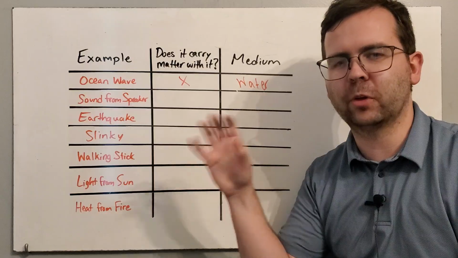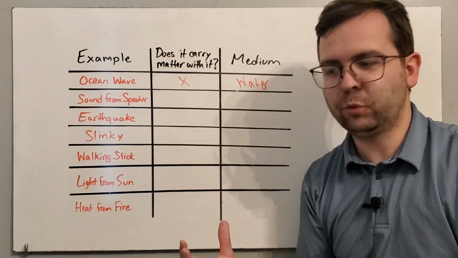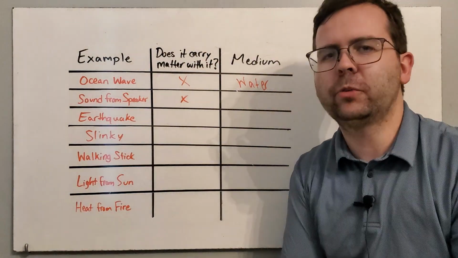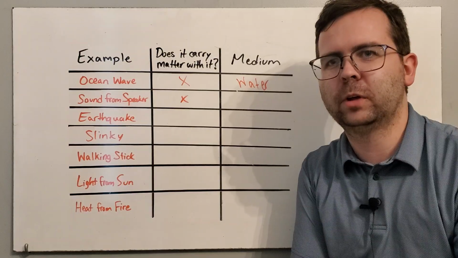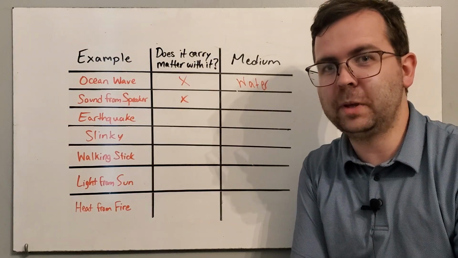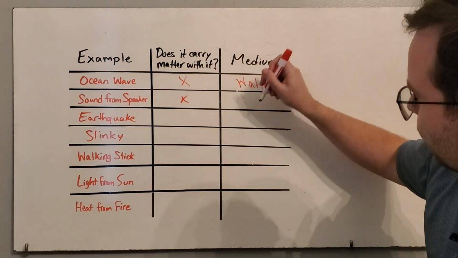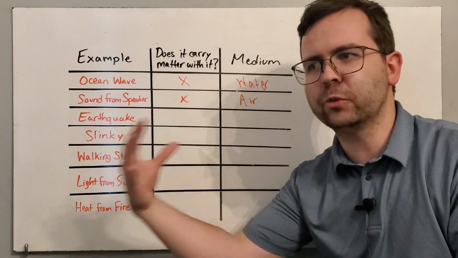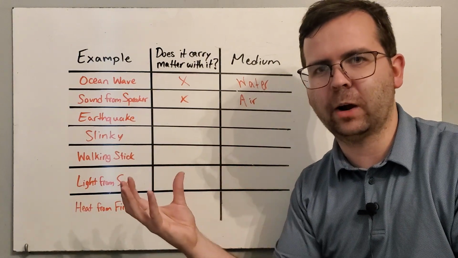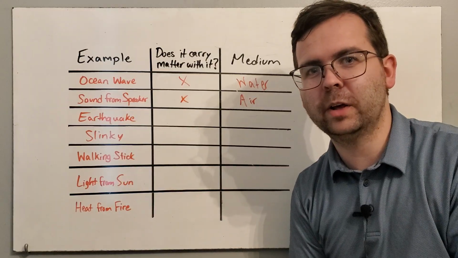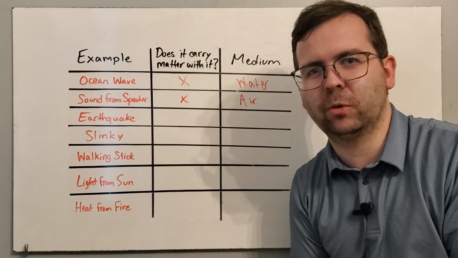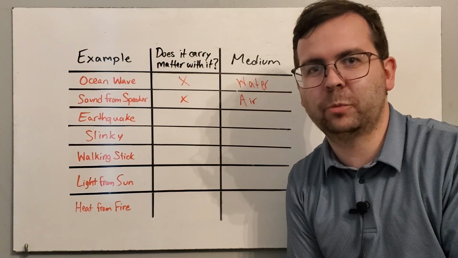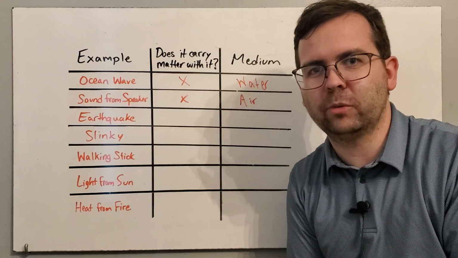So a speaker produces a sound wave. Does a sound wave carry matter with it? No, it does not. What is the medium for a sound wave? If it's traveling on Earth, the medium is going to be air. If we're talking about a speaker producing a sound wave, it goes from the speaker to your ears. In between you and the speaker, there's air. If you took all the air away, there would be no way for that sound wave to travel, and there would be no wave anymore. And that's why there is no sound in space, because there's no air for sound waves to travel through.